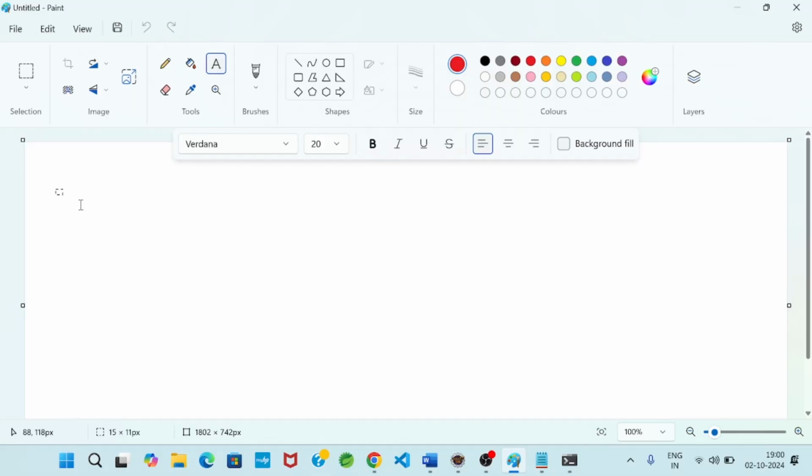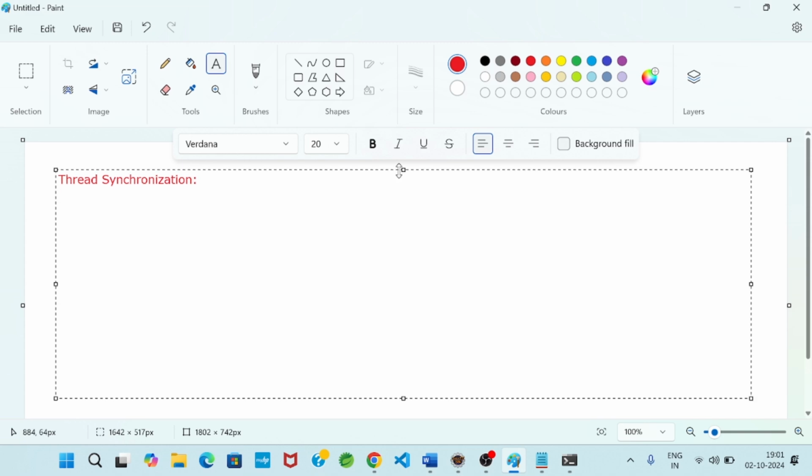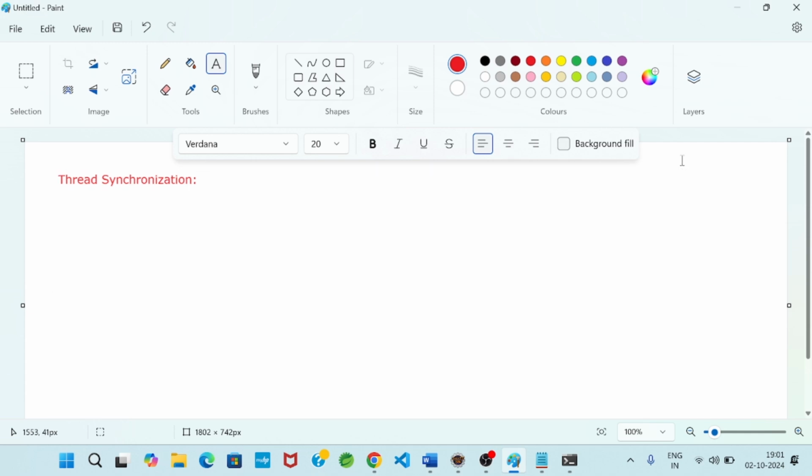Thread synchronization. Maximum interview questions that you can get in this topic: Java multithreading, Java collection framework, Java 8 and stream API. Thread synchronization. So what is synchronization? First of all, everybody should be clear about the concept.